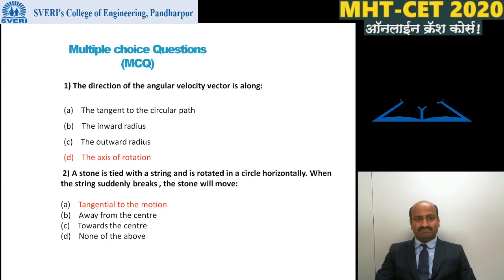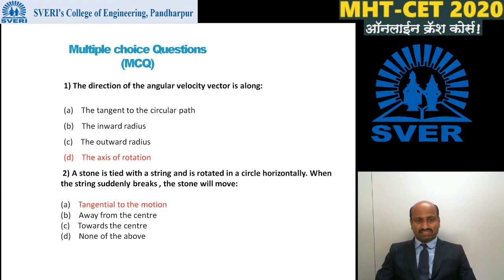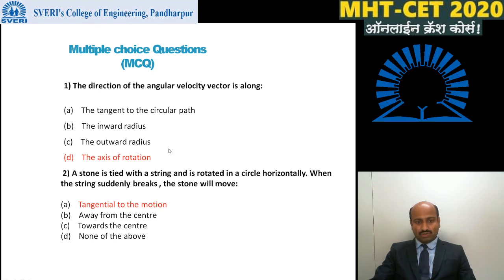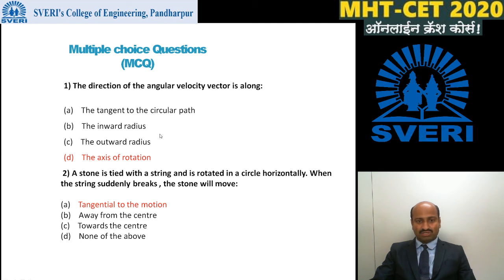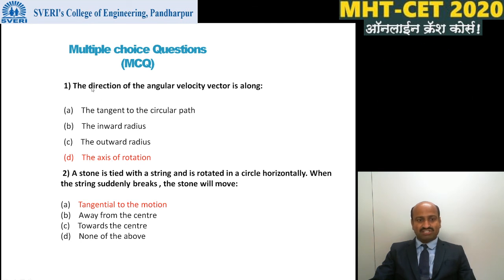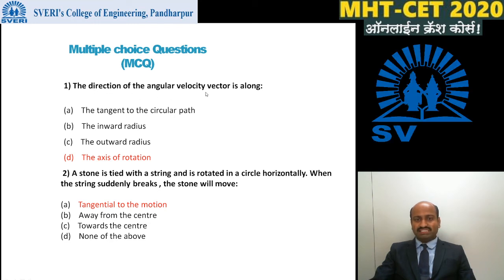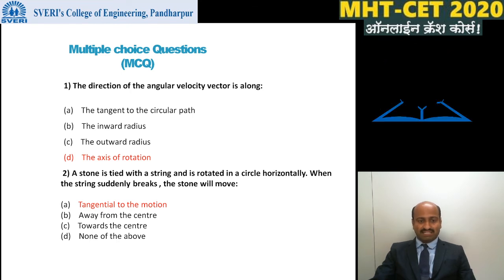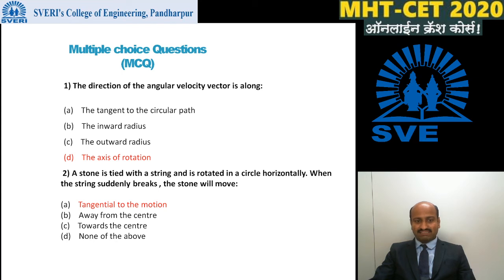Then we will see some multiple choice questions. First one: the direction of the angular velocity vector is along. Options are the tangent to the circular path, the inward radius, the outward radius, and the axis of rotation. The answer is the axis of rotation, because the direction of the angular velocity vector is along the axis of rotation. We have seen the right hand rule. The direction of the angular velocity, angular displacement, and angular acceleration is given by the right hand rule, and these directions are always along the axis of rotation.